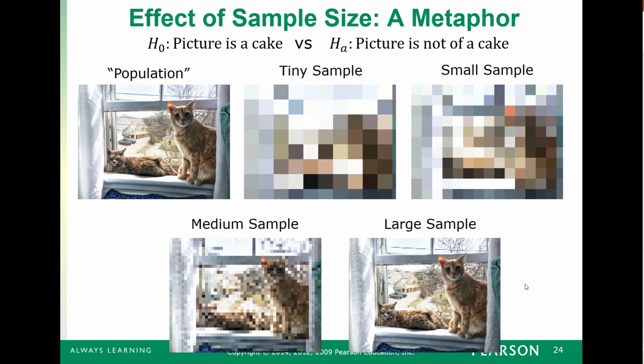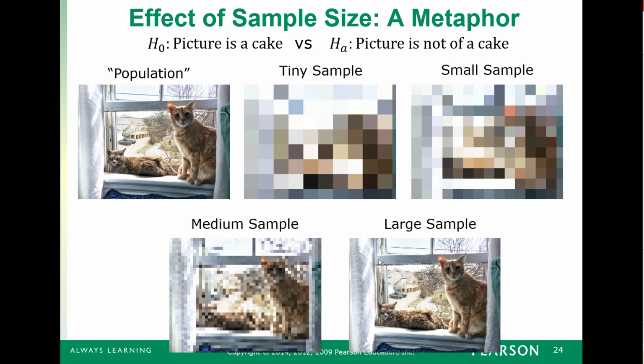Now this is still a sample, it's not proof that this picture isn't of a cake. There's a chance that we happen to get just a random sample that looks different than the population itself. Or if you think of it in our metaphor here, maybe these are cake cats, that someone who's really good at decorating made cakes that look like cats. So it could still be a picture of a cake.